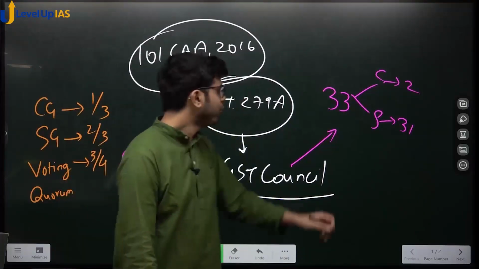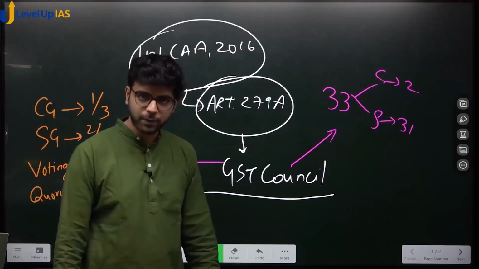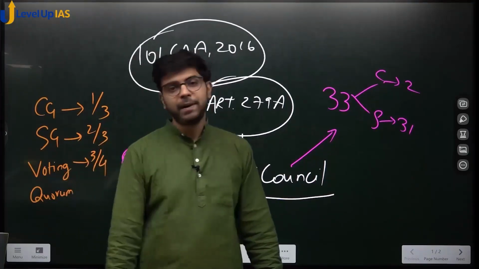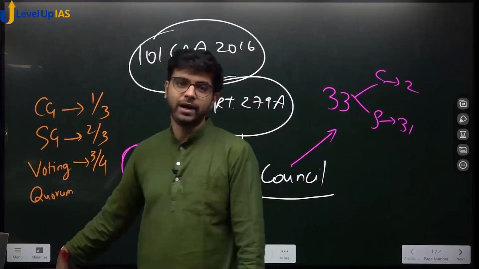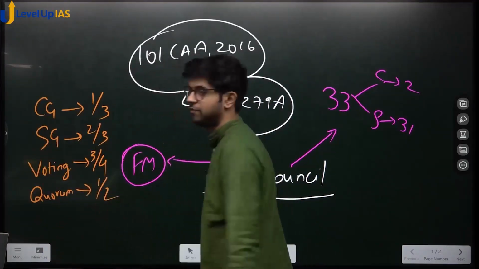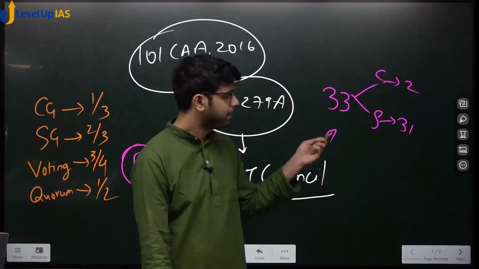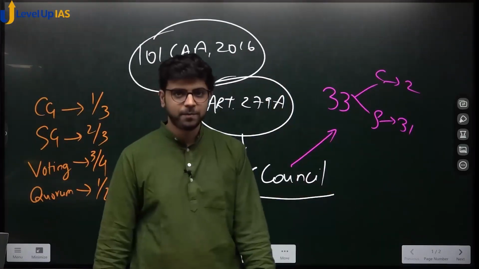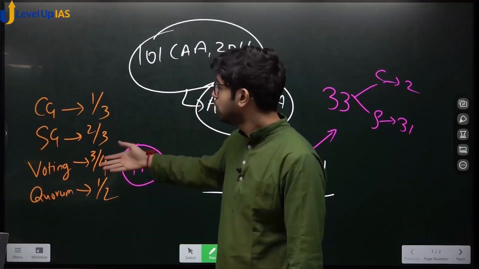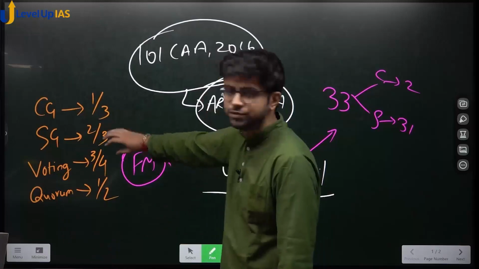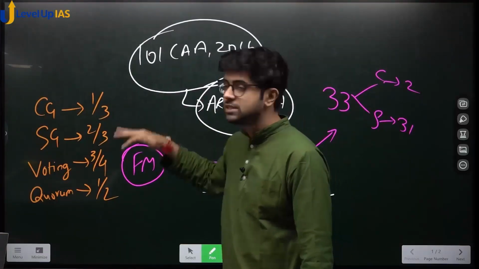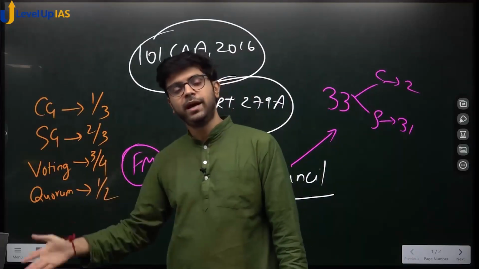So if, let's say, out of these 33 members only 10 people come, do you think business can start? Do you think discussions can start? Depends. How much is the minimum attendance required? The minimum attendance required for business to start is half. So out of 33 people, if at least 16.5 people come, then business can start. Out of that, those who have come from states will have 2/3 weightage. Those who have come from the center will have 1/3 weightage. And then decisions will be passed only when they are passed by a 3/4 majority.